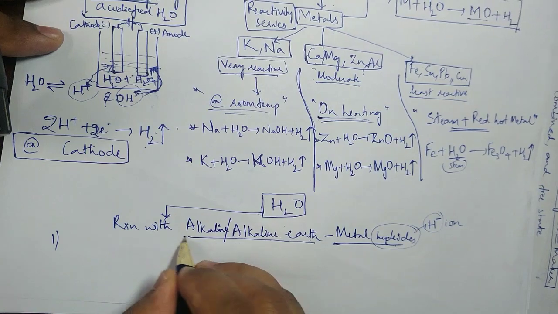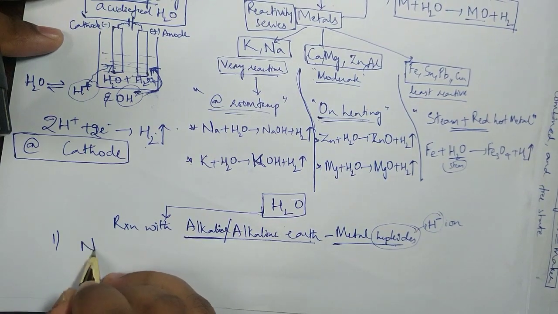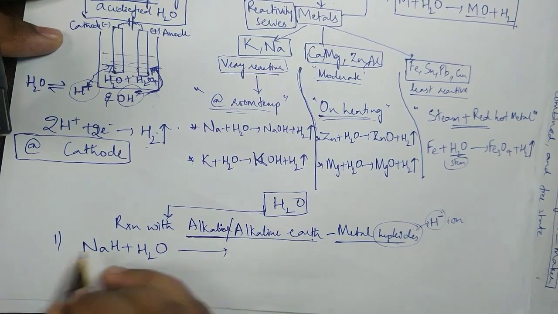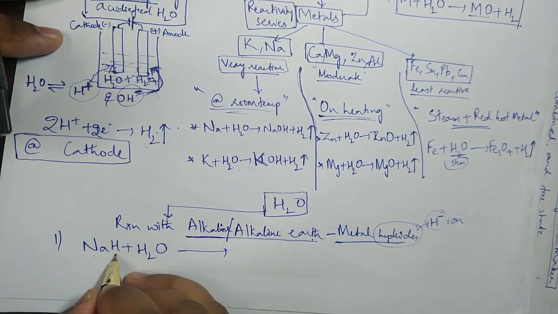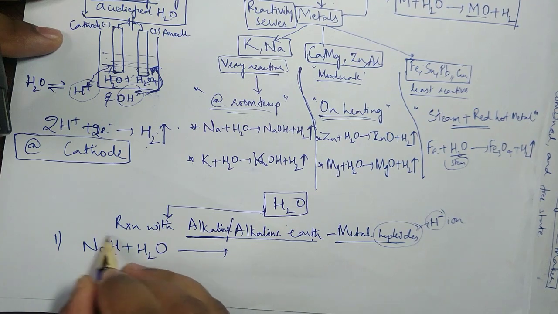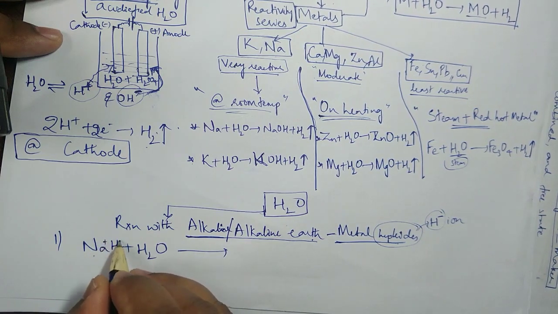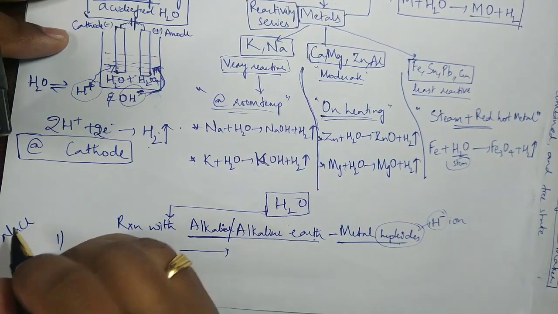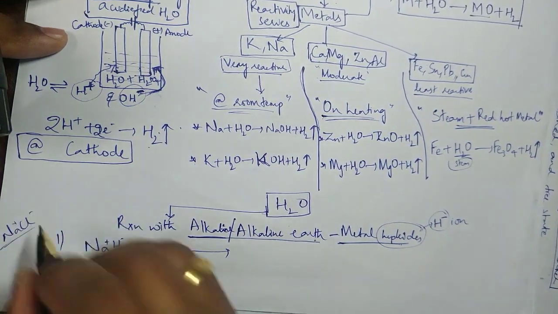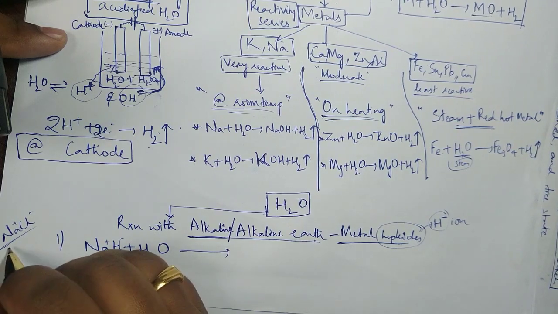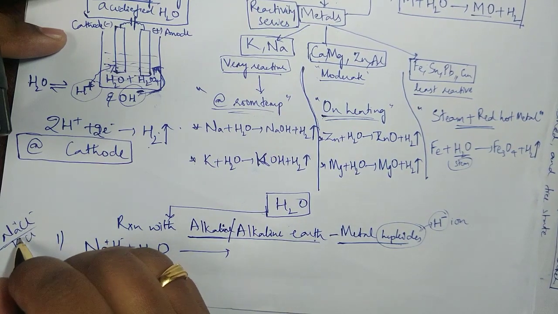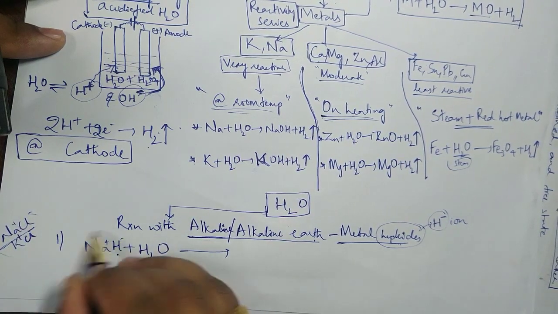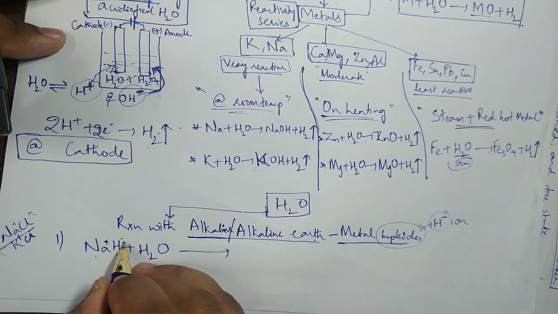First, let me take alkaline metal hydrides. For example, NaH on treating with water. As I already said, this is a metal hydride, a first group element. So how does it look? Na plus H minus. For example, NaCl is exactly Na plus and Cl minus. Like KCl is exactly K plus Cl minus, an ionic compound. In the same way, this is an ionic bond. So Na plus H minus.